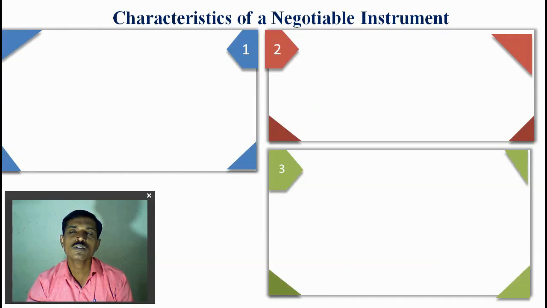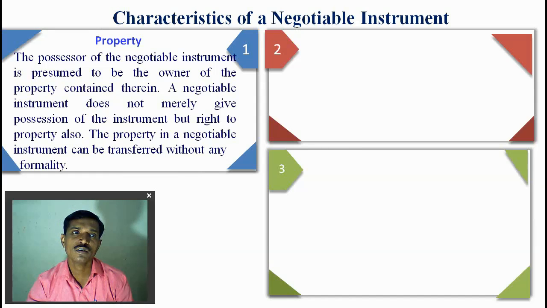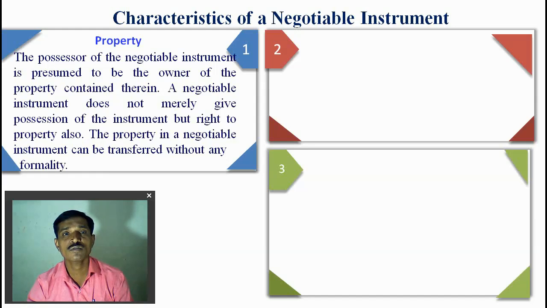So what are the characteristics of a negotiable instrument? We can explain them with some points. First is property. The possessor of a negotiable instrument is presumed to be the owner of the property contained therein. A negotiable instrument does not merely give possession of the instrument but the right of property also, to the holder or possessor of the instrument. The property in a negotiable instrument can be transferred without any formality, from one person to another person.